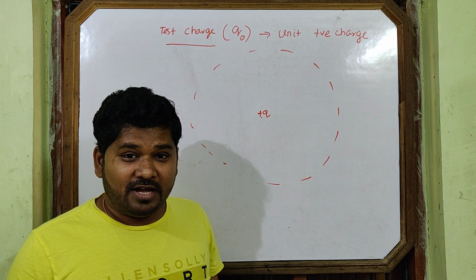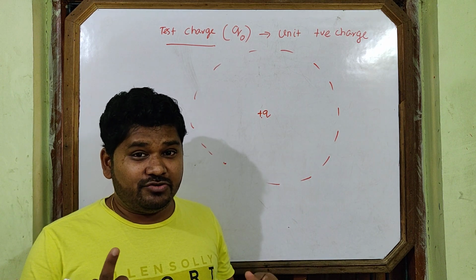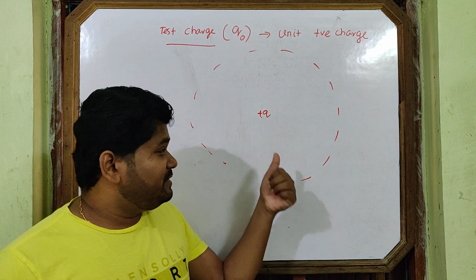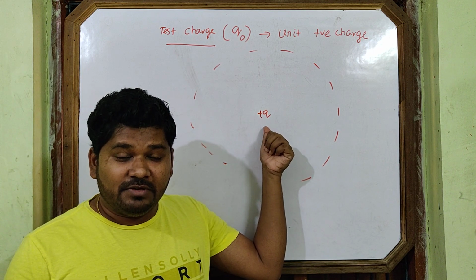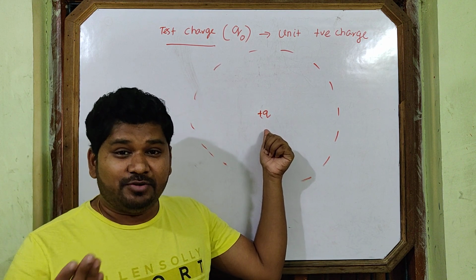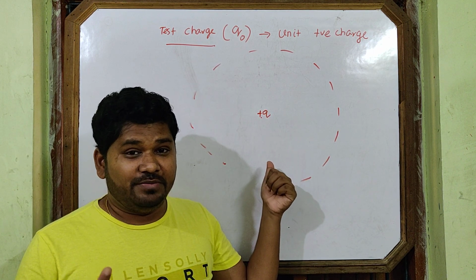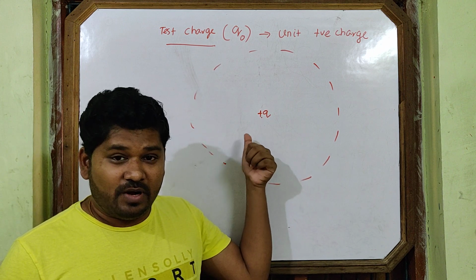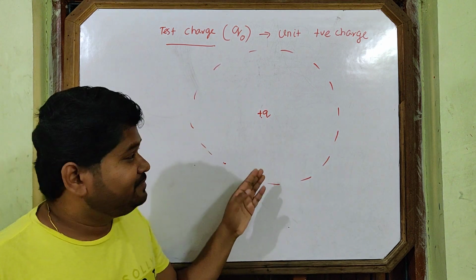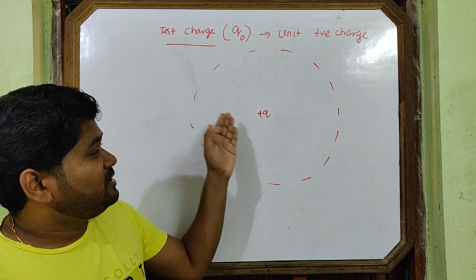Now you understand how much we will take for the test charge? But the magnitude should be 1. Okay, if this is 1 microcoulomb, you may take it as 10 to the power minus 20 coulomb. But the magnitude will be 1 always. Okay, 1, then some unit, no problem. So this is about the test charge.